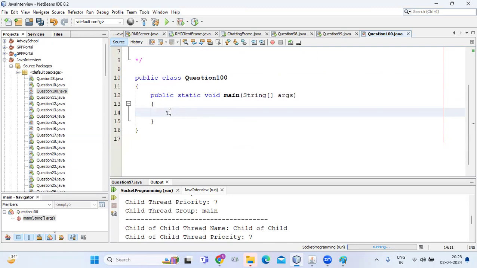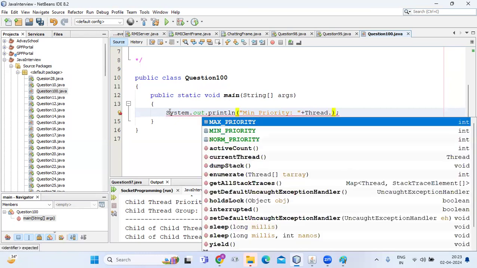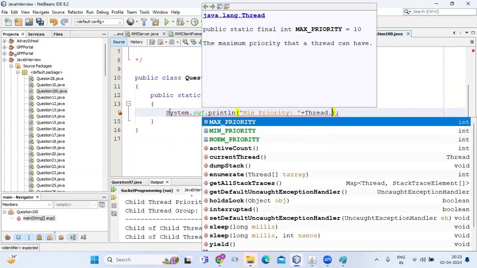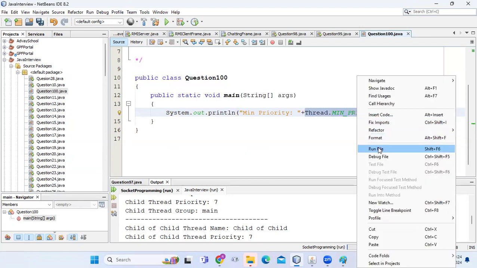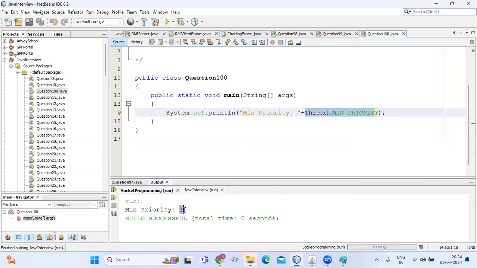Okay, System.out, we can print the min priority, Thread.MIN_PRIORITY. Now you can see, guys, the min priority will be 1.